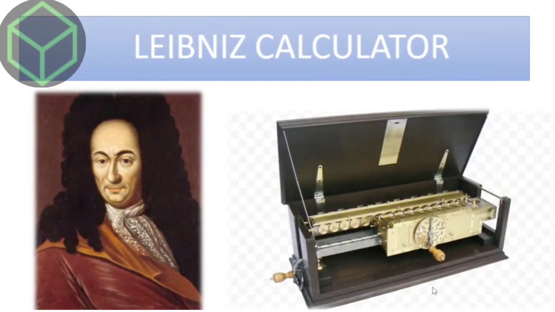Next is the Leibniz calculator. In 1692, a more advanced calculating machine named Stepped Reckoner was developed by a German mathematician named Gottfried Wilhelm von Leibniz. It could perform all four basic mathematical operations, that is, addition, subtraction, multiplication, and division.